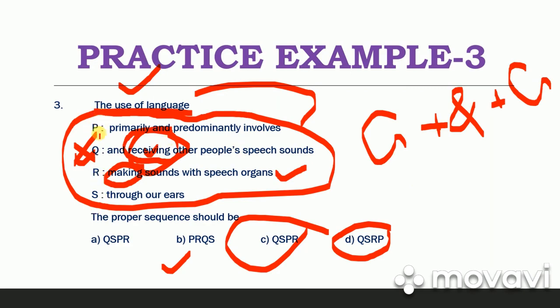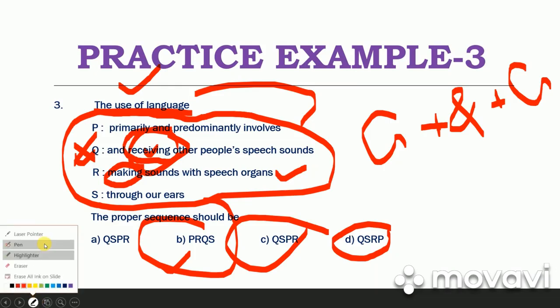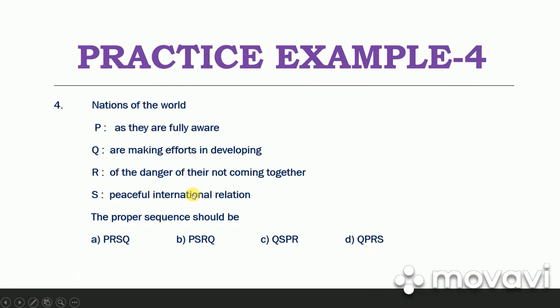The use of language primarily, P comes first, primarily and predominantly involves making, R comes then comes Q, P R Q S. Option B is the correct answer. Okay, so in this way we'll have to solve the questions of jumbled sentences. Now we'll look at example number 4.